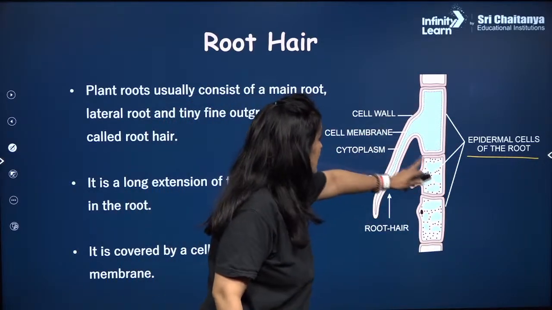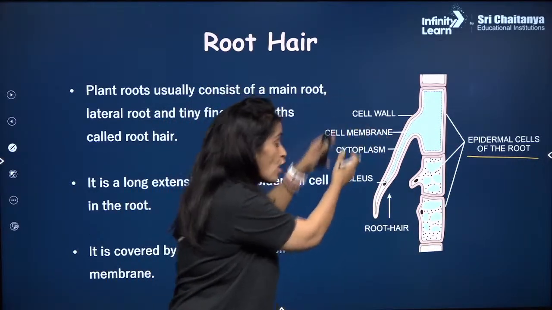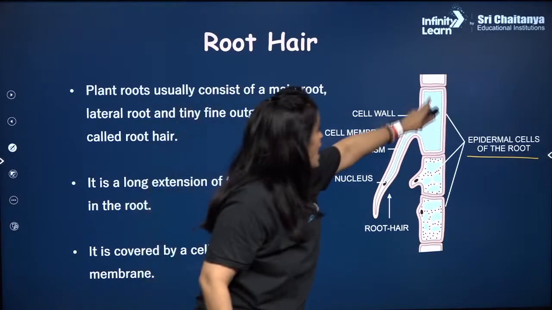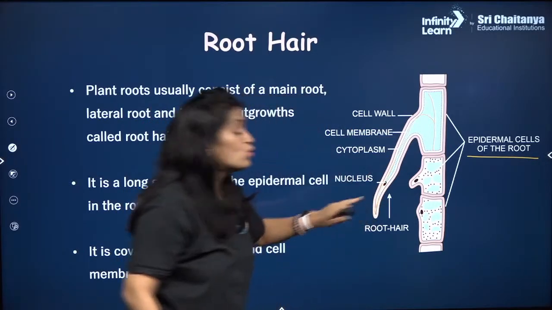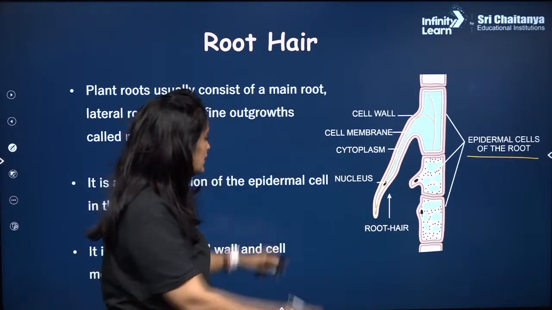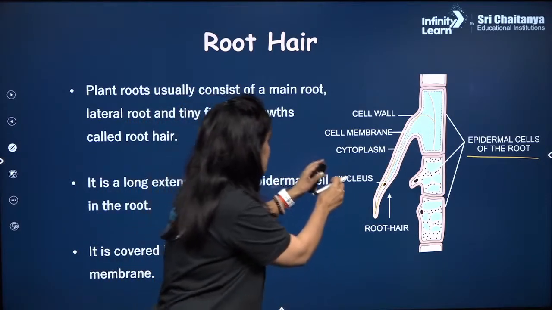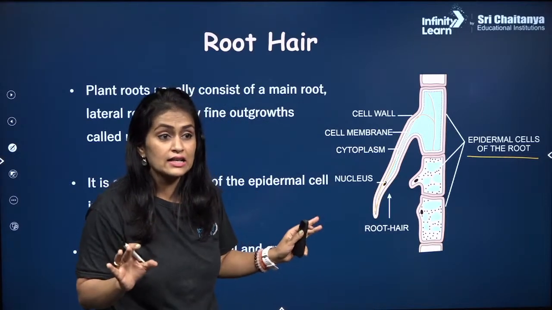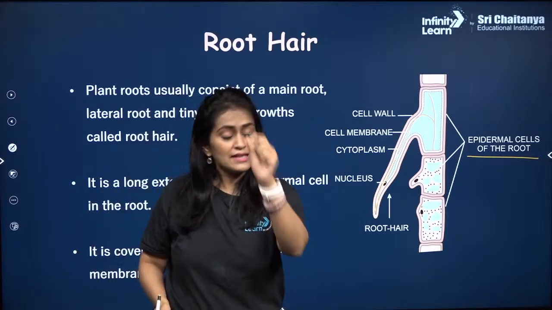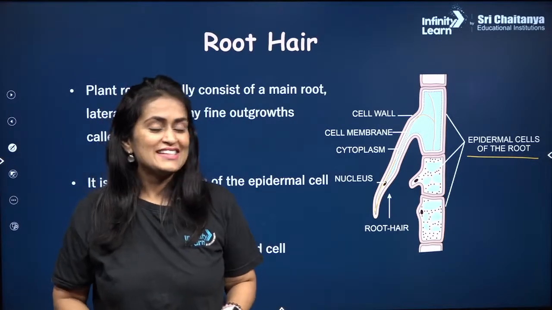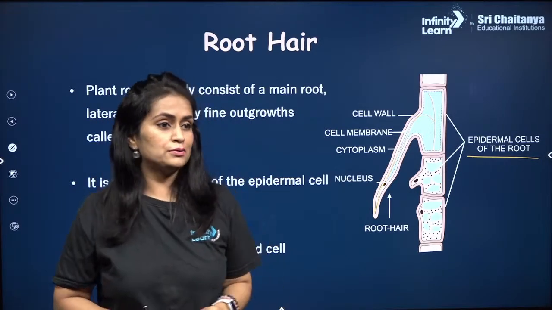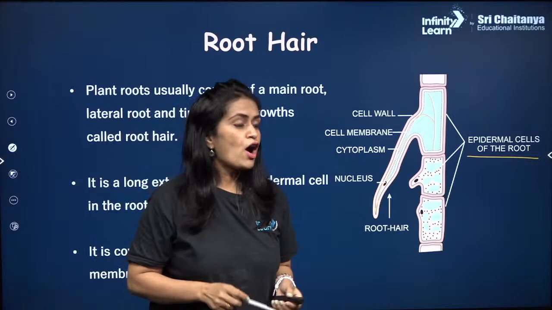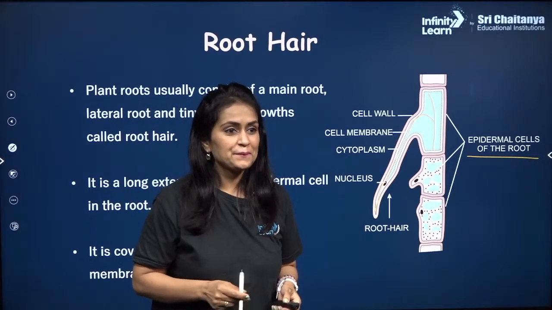You can see this is the epidermal cell. उसी का elongation हो गया है, and then you have this root hair getting formed over there. It has the cell wall, it has the cytoplasm, cell membrane, everything is there fantastically. So then if the question comes, can you answer it now? Tell me, what is root hair now? Come on. What is the root hair?